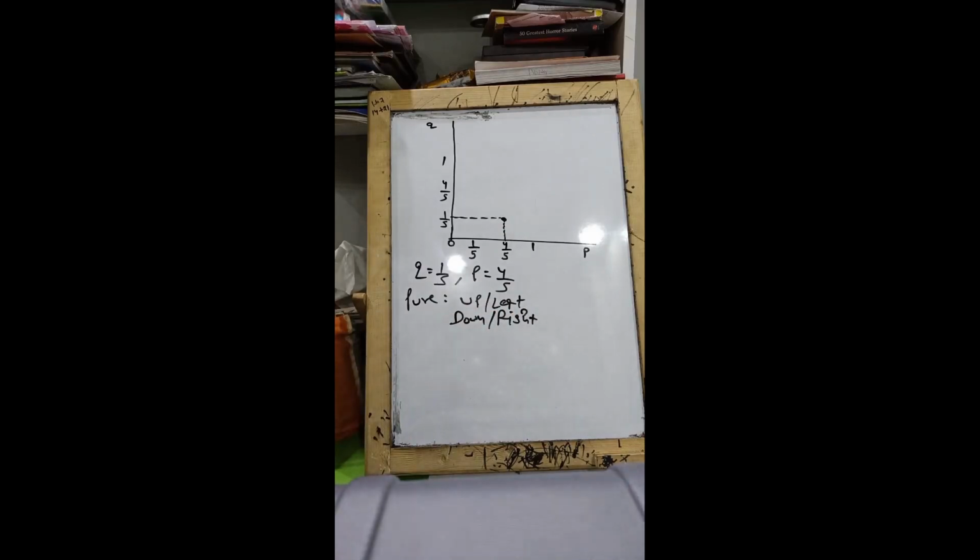So how do we understand the best response function here? Think about this, what is P? Well, P is the probability of player one going up. And what is Q? Well, Q is the probability of player 2 going left, right? Is this clear to everyone? P is the probability of player 1 of going up and Q is the probability of player 2 of going left. So please be smart here.